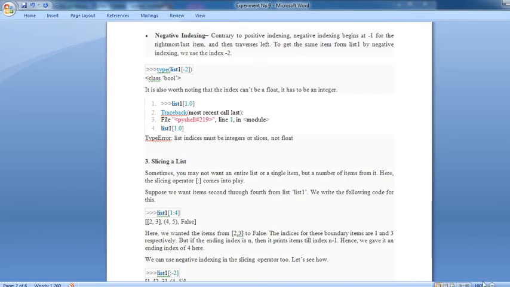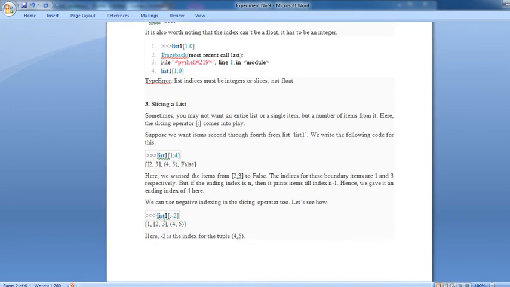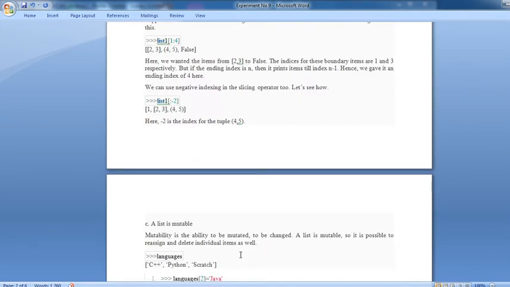The indices of these boundary atoms are 1 and 3 respectively. If the ending index is n, then it prints atoms till index n minus 1, since we gave an ending index of 4 here. We can use a negative index with the slicing operator too. Let's see how. List 1[1:-2] displays 1, 2, 3 and 4, 5. Here minus 2 is the index of 4 and 5.